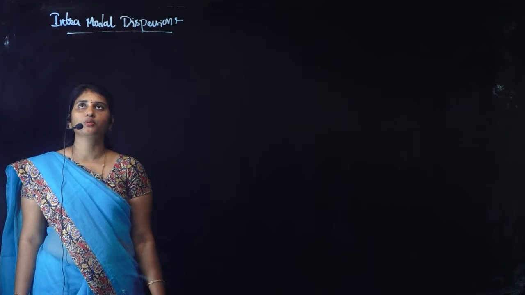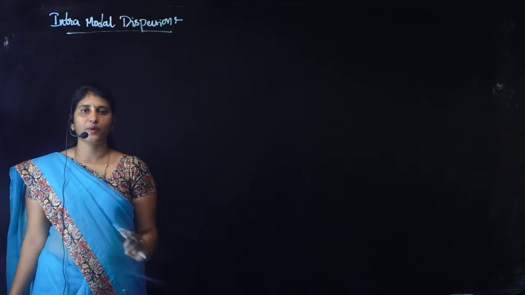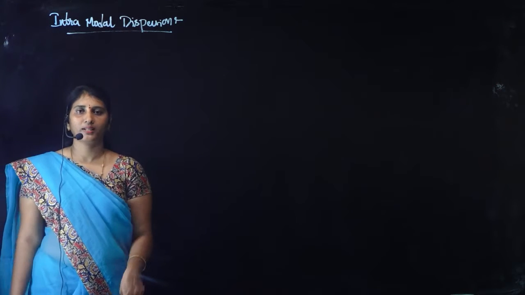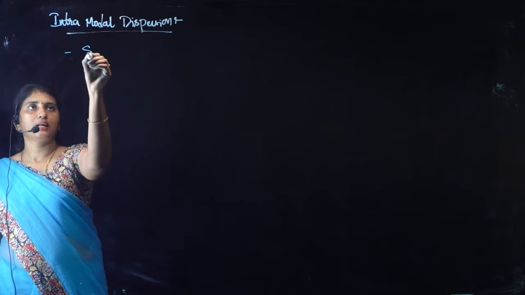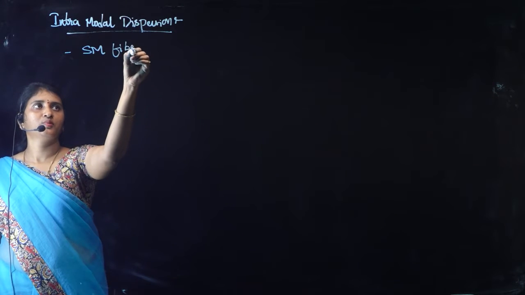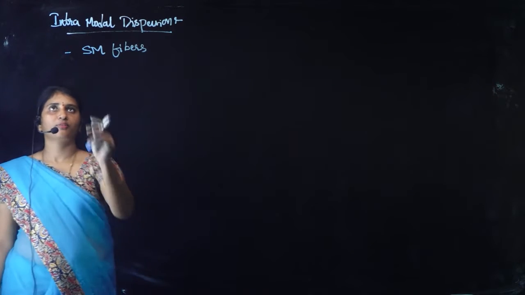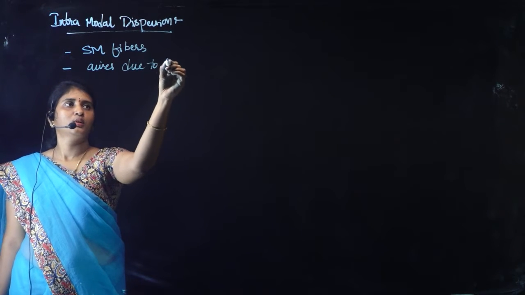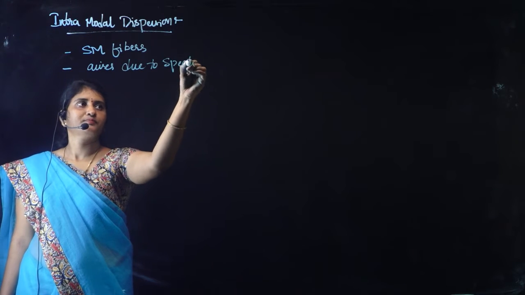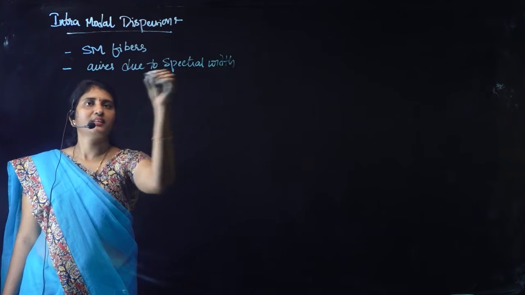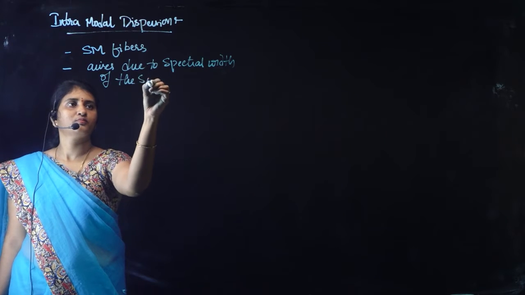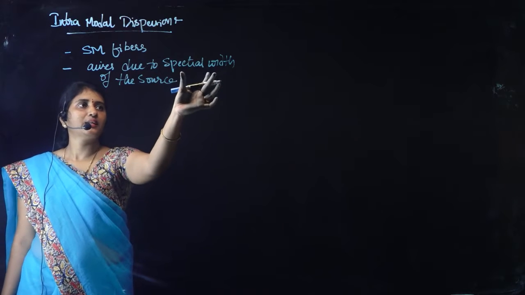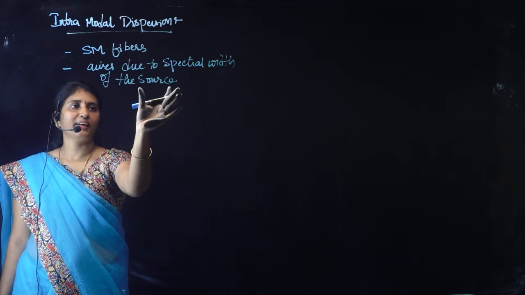Today we are going to discuss intramodal dispersion. In our last class we discussed intermodal dispersion, and the second type of dispersion is intramodal. Intramodal dispersion generally occurs in single mode fibers, and it arises due to the spectral widths of the source. That means this intramodal dispersion mainly depends on the spectral width that is confined by the source, that is the light emitting device.